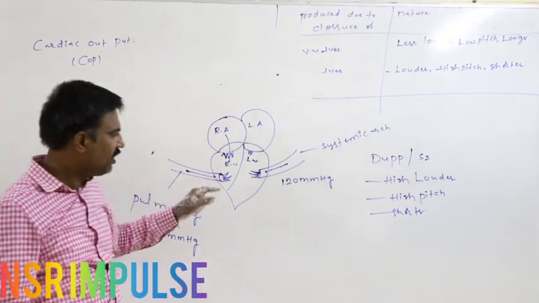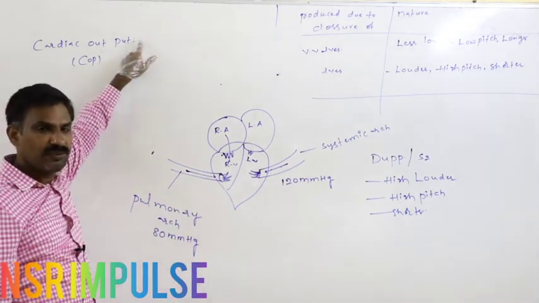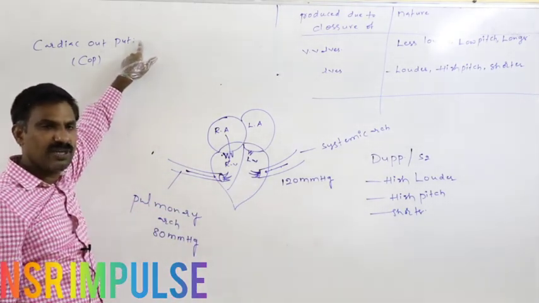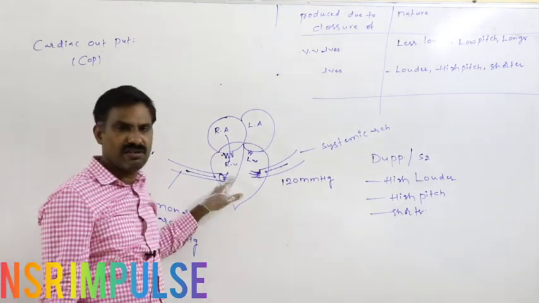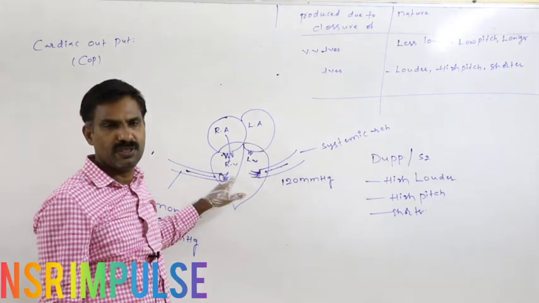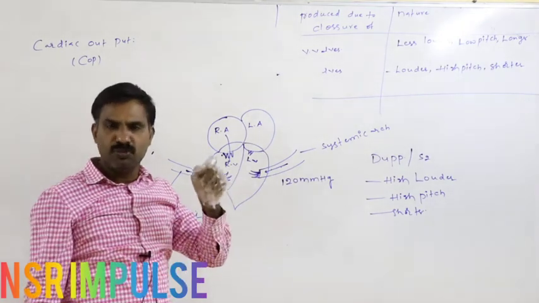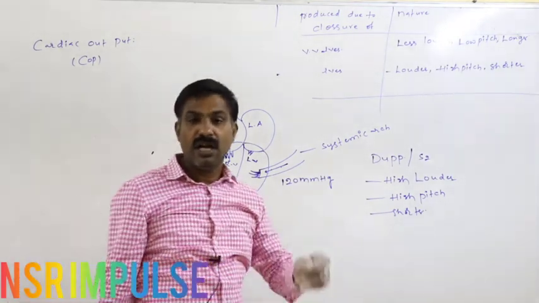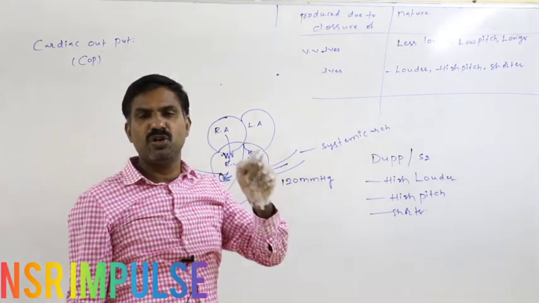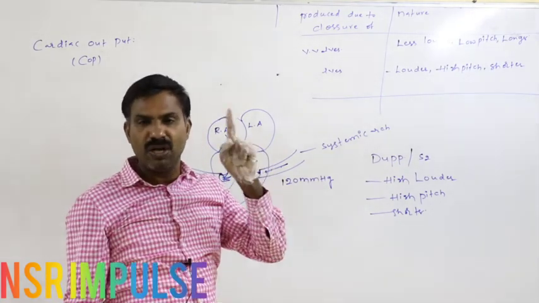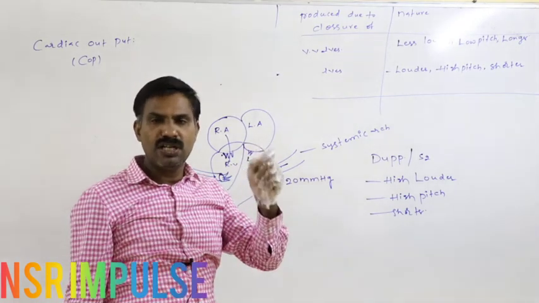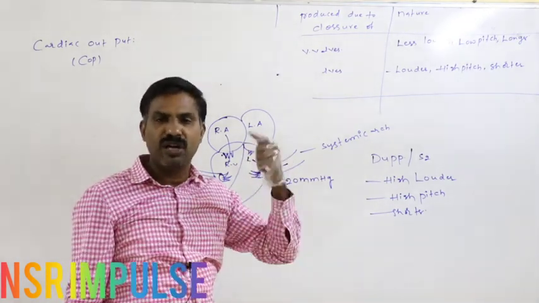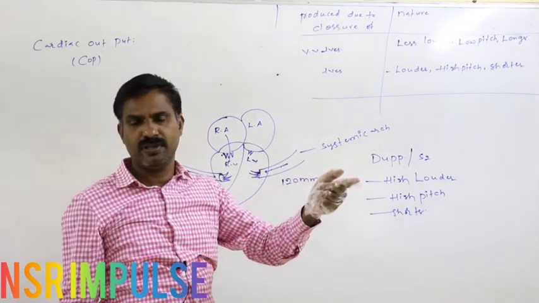But the amount of blood pumped out by a single ventricular contraction is not the cardiac output. Cardiac output is the amount of blood pumped out by each ventricle in 1 minute, but not in 1 beat. The amount pumped out by 1 beat is stroke volume.